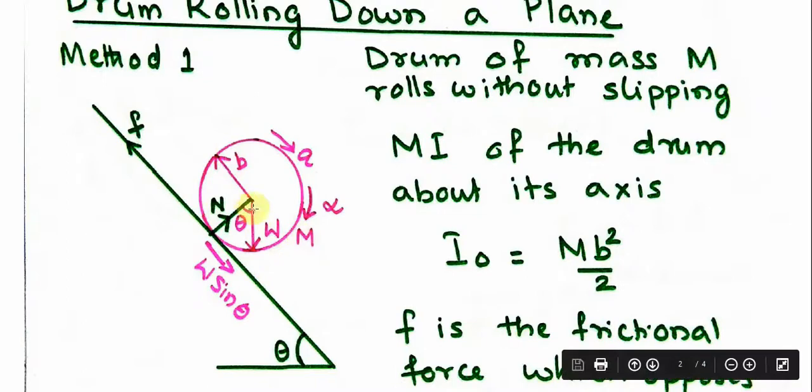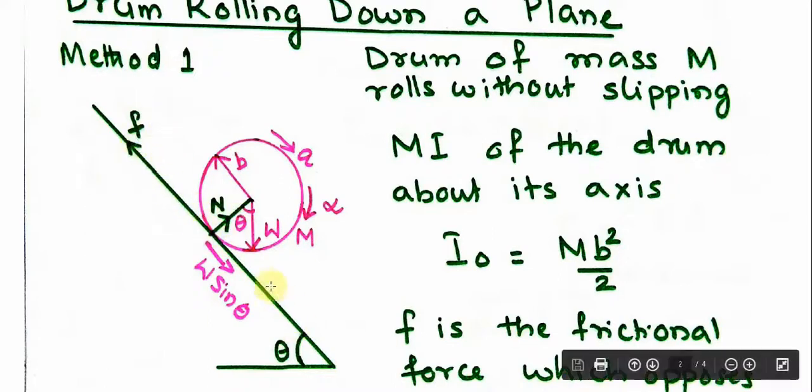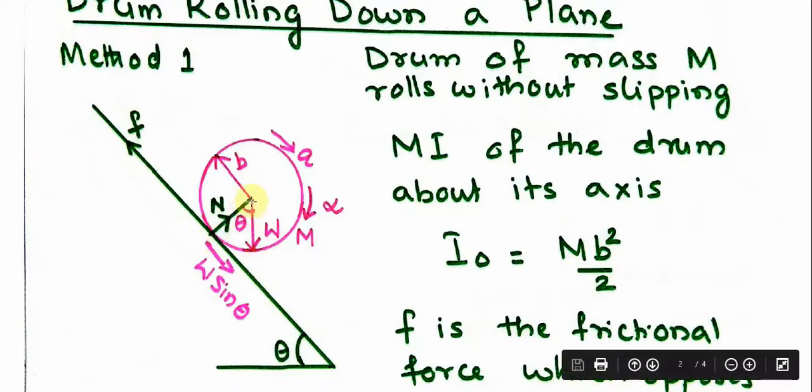Its mass is m, meaning its weight W, which is equal to mg, is acting from the center vertically downwards. At the point of contact, this is the normal reaction force that is acting. Since it is rolling, there is a friction which is opposing its motion. So this is the frictional force F in the opposite direction. Then weight mg equal to W is acting downwards. Its sine component is acting along this direction. Cos component will be along this direction.